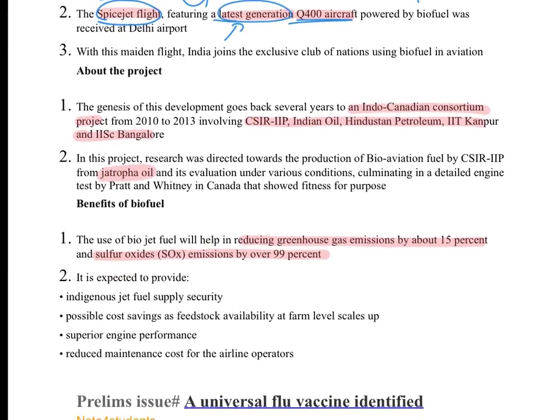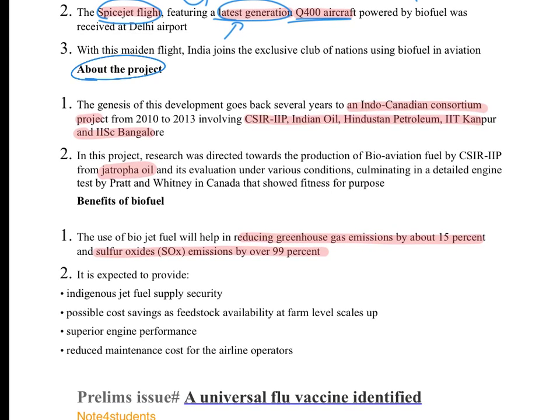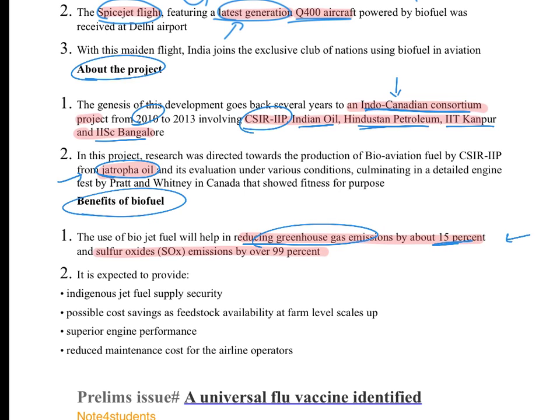Then coming to the project, it was an Indo-Canadian consortium project which began in 2010, and besides CSIR, it included Indian Oil, Hindustan Petroleum, IIT Kanpur, as well as IISc Bangalore. And Jatropha oil has been used in the biofuel. Coming to the benefits, the main benefit is a reduction of greenhouse gases by about 15%, and reduction of sulfur oxides by about 99%. So very, very important. The other peripheral benefits have been given here, and that will be all in this topic.